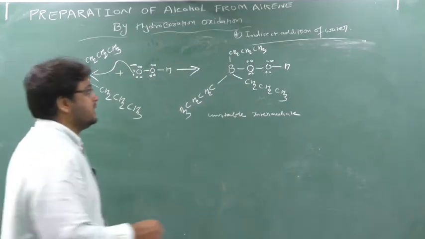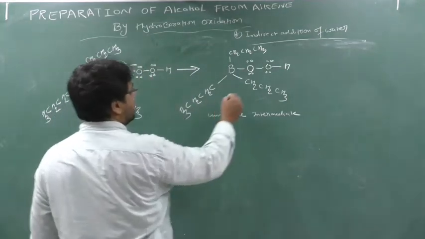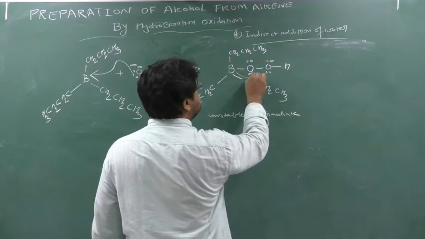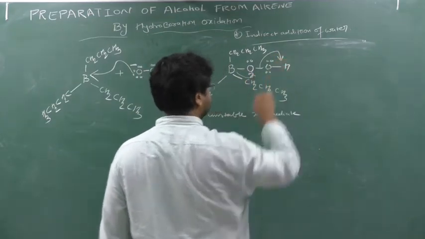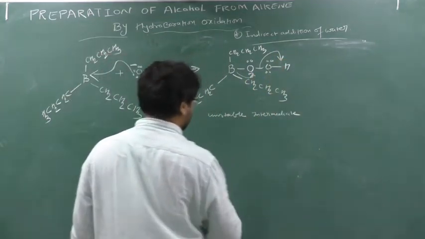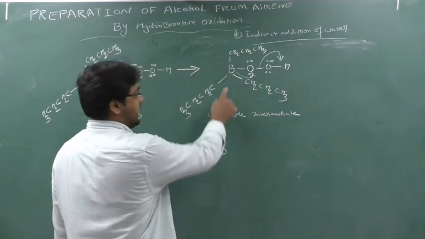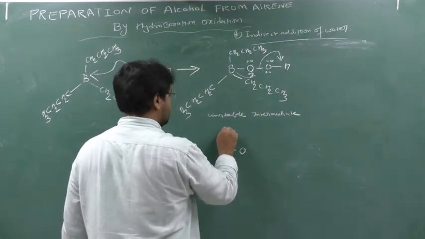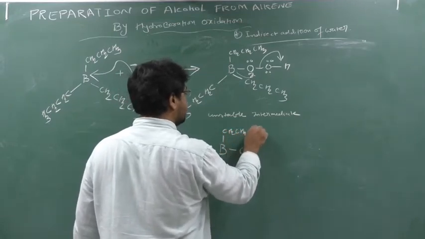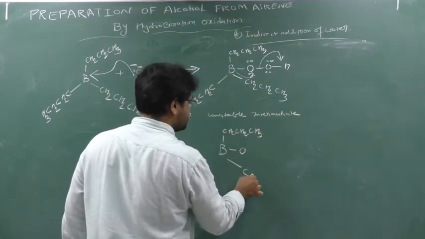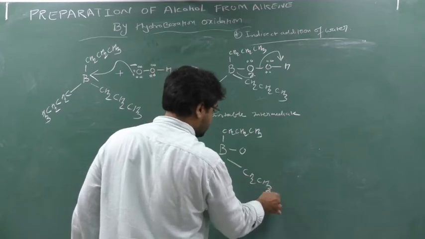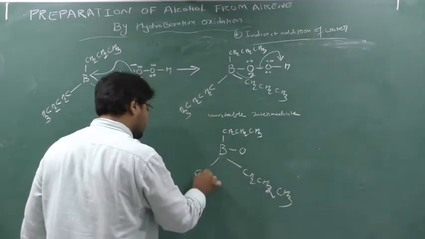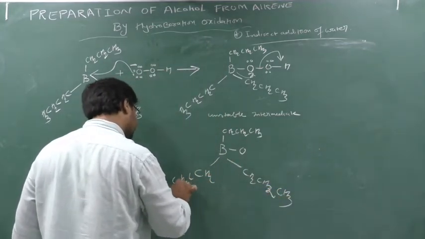One thing more I will say. When it makes a new bond, this boron attracts this electron and it will be released here. So what will actually occur? Actually it will occur in this manner, understand? O here, this CH2, CH2, CH3, this CH2, CH2, CH3, and here also CH2, CH2, CH3.